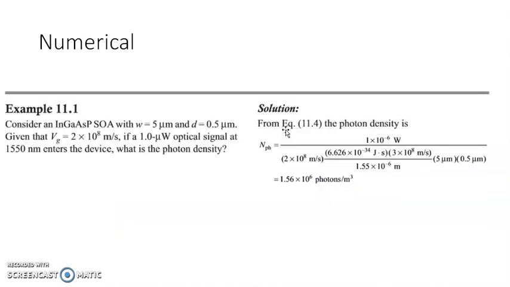Here is one example of a semiconductor optical amplifier. Consider an indium gallium arsenide phosphate semiconductor optical amplifier with W equal to 5 micrometer and D equal to 0.5 micrometer, given that Vg is equal to 2 into 10 power 8 meter per second. If a 1.0 microwatt optical signal at 1550 nanometer enters the device, what is the photon density? Here we can calculate the photon density using the equation and obtain 1.56 into 10 to the power 6. That equation is available in the slide.